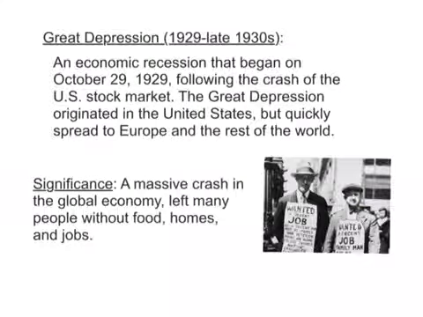Our first important event of this unit is the Great Depression, which took place from 1929 until the late 1930s. This was an economic recession or downturn that began on October 29, 1929, following the crash of the U.S. stock market. The Great Depression originated in the United States but quickly spread to Europe and the rest of the world. The significance of this event was that it was a massive crash in the global economy, which left many people without food, homes, and jobs. Make sure that you're writing the significance using key terms or drawing a picture of this in the far right-hand side of your vocabulary chart.